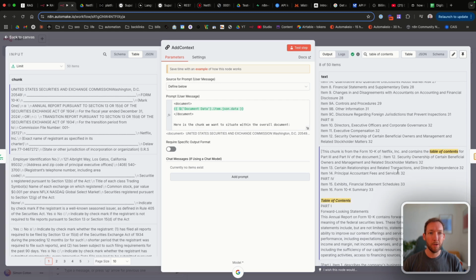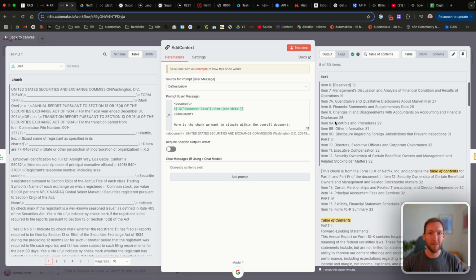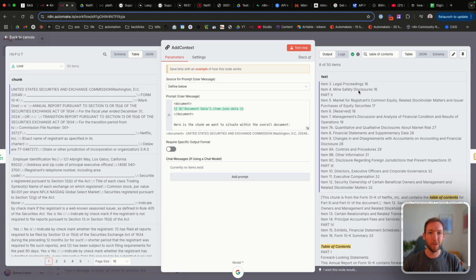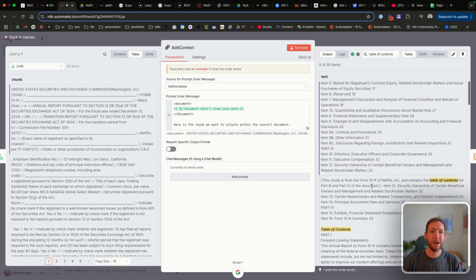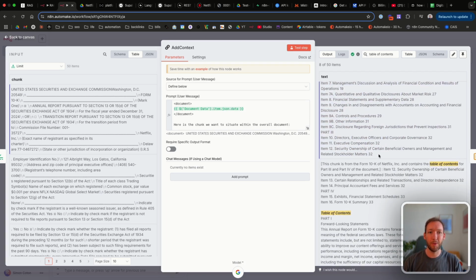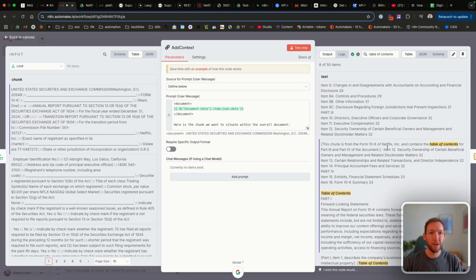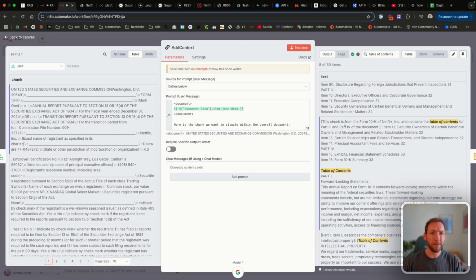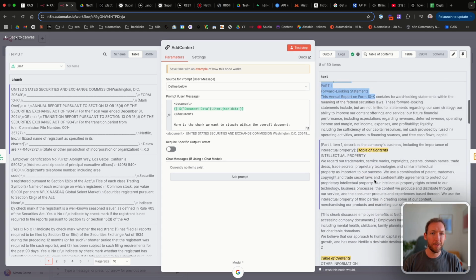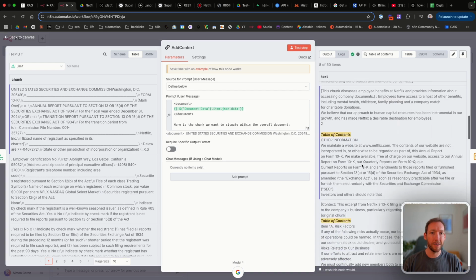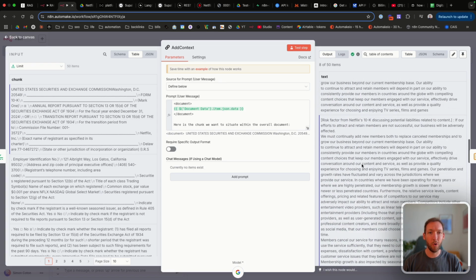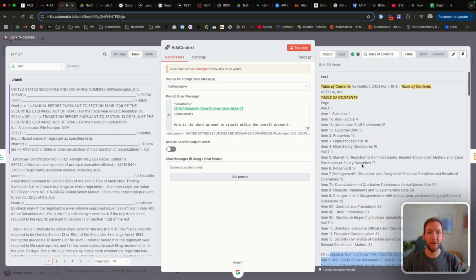But also when we move on to the items that weren't in it before, so we've obviously increased the chunk size, so we're going to get more items in here anyway, but part 3 is still split by the chunk size. So we can see that item 12 is repeated twice because of the overlap here, but the rest of the table of contents has been included here. So we've actually got all of the different items from the table of contents.